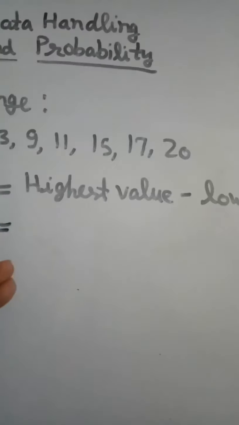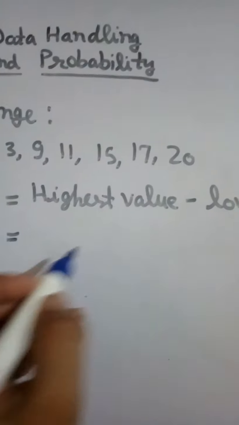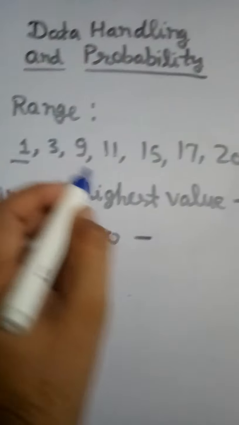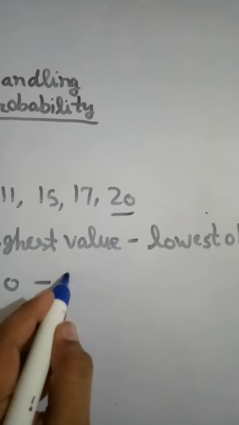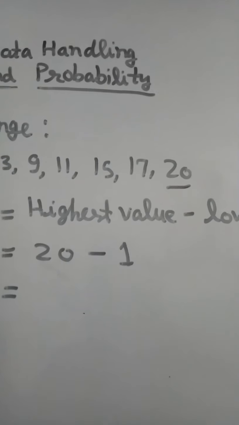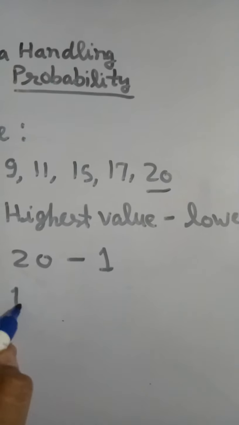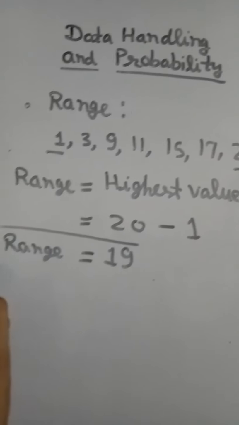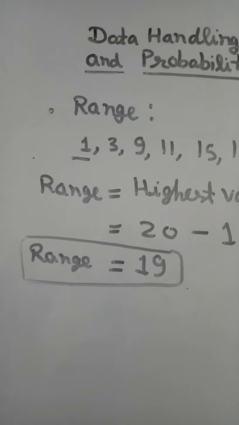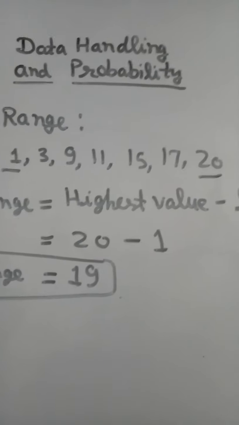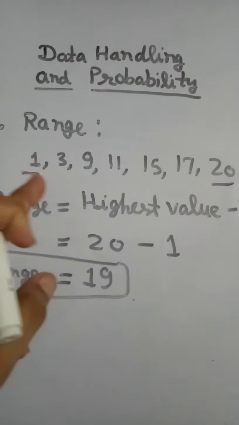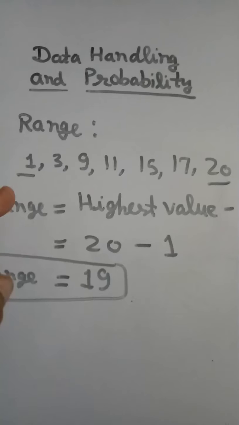The maximum value of the data is 20, minus the minimum value of data, which is 1. So the range of the data is 19. If you arrange the data in ascending order, you can easily find the range: the last number minus the initial number.